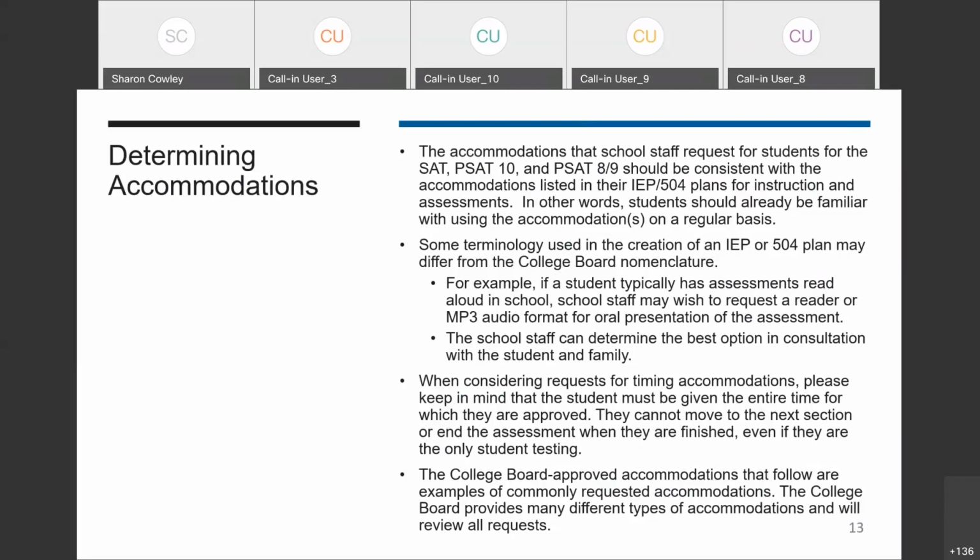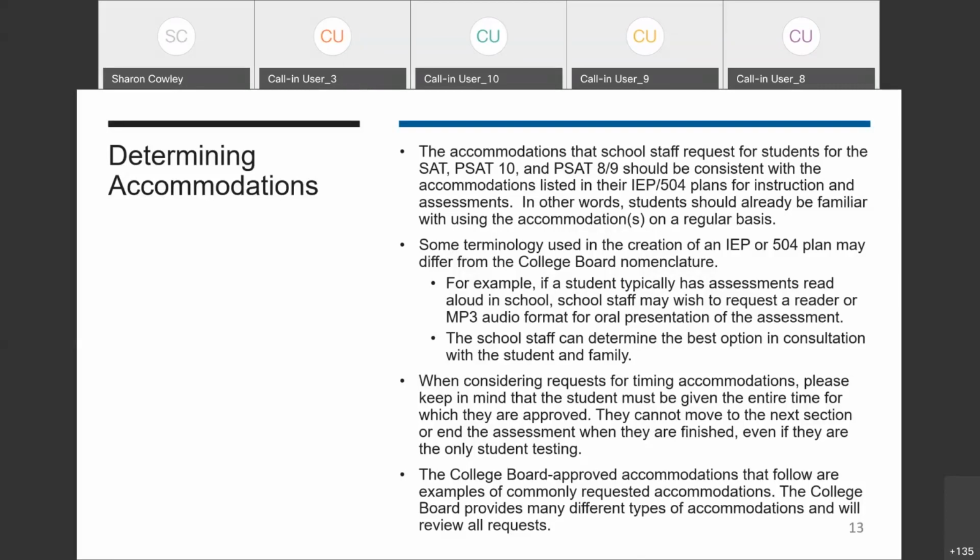At the College Board, you actually have a couple of options for this student. You can use a reader, which would be a human reader, or the MP3 audio format, where the student listens to the test being read to them through headphones. You should determine the best option in consult with the student and their family.